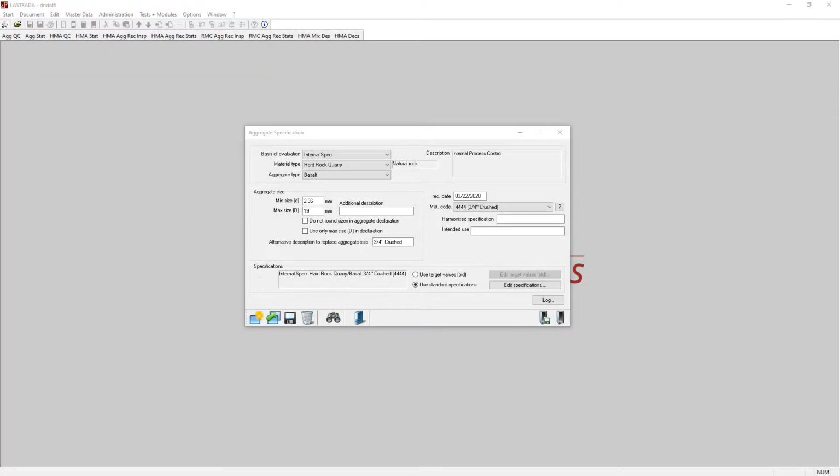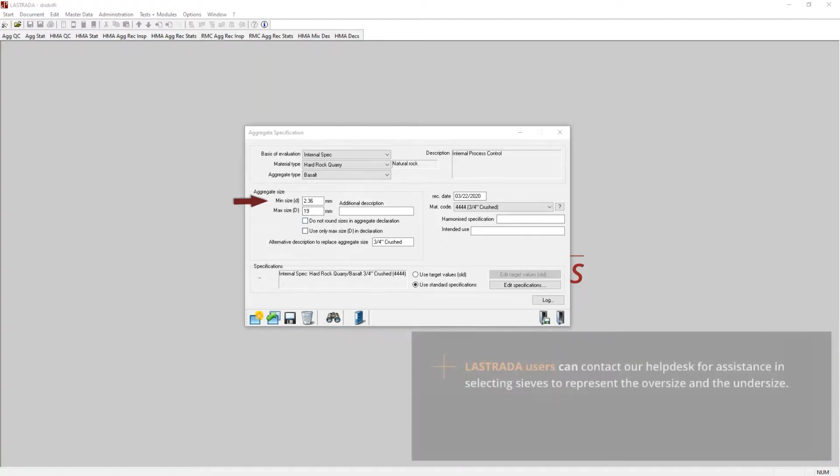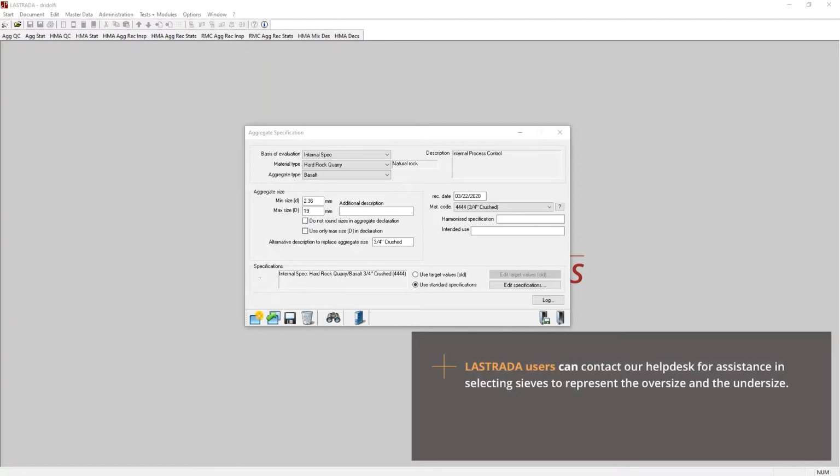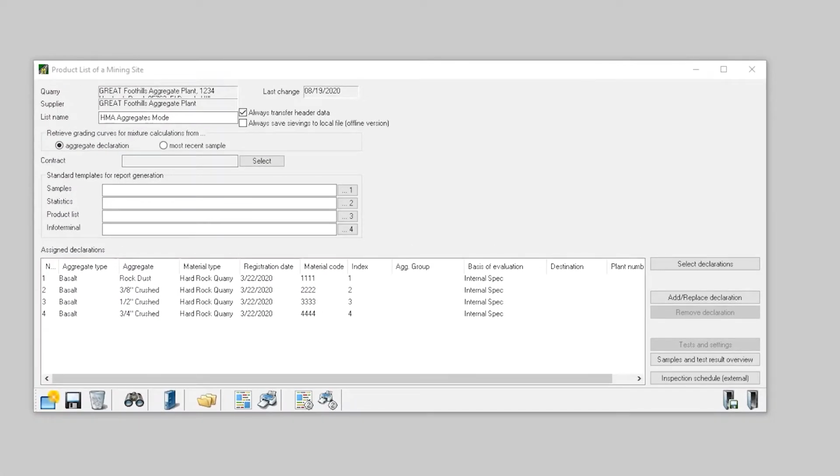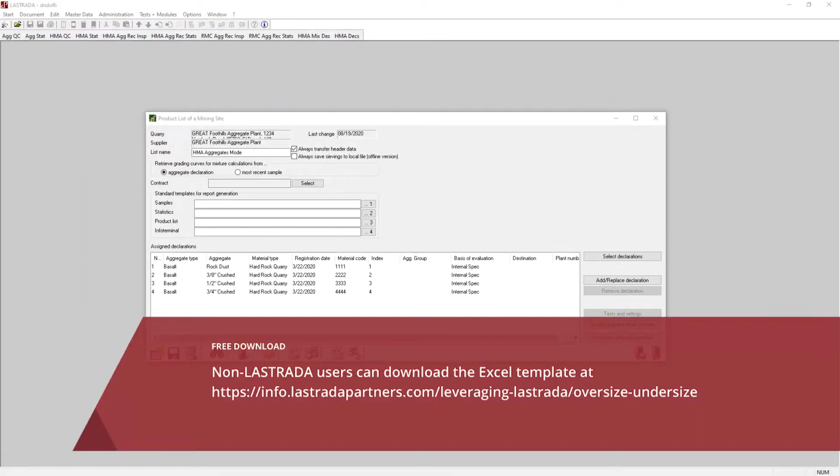In Lastrada, you define a product's oversize and its undersize in the aggregate product production specification. The relationship or order of products in the screen deck is defined by the output index of a product list in Lastrada. If you are using our Excel tool, the output index, oversize, and undersize are selections in the spreadsheet.